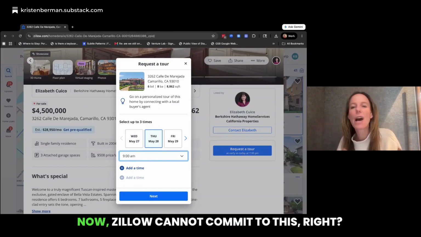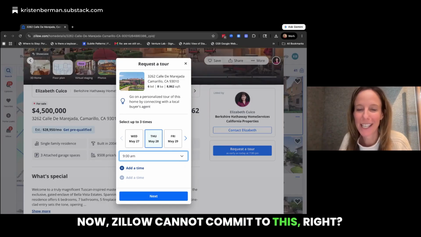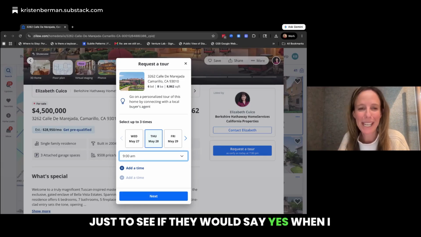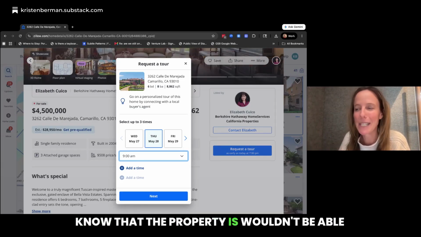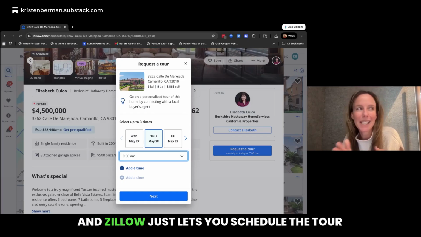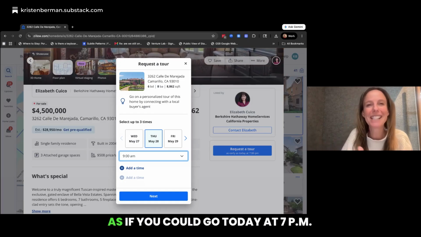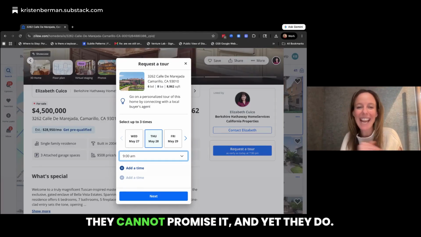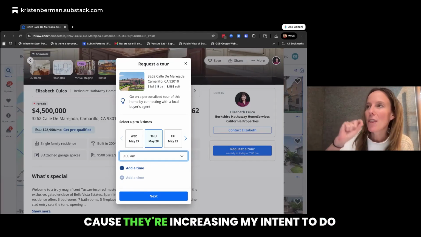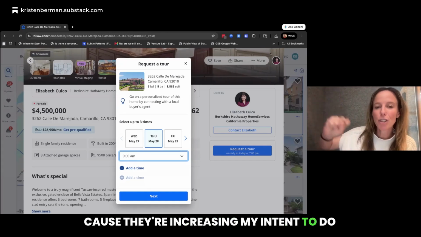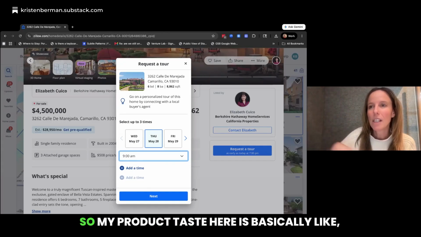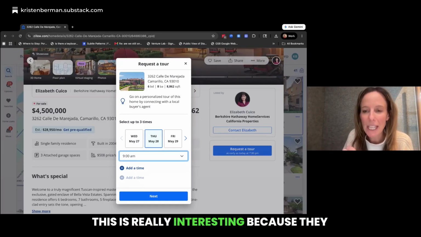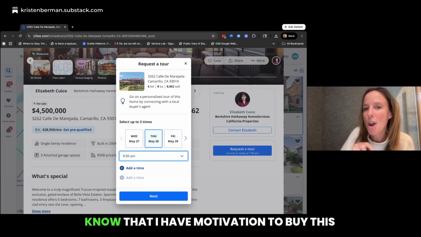What? That's insane. Now, Zillow cannot commit to this, right? I've actually just scheduled a few tours just to see if they would say yes when I know that the property wouldn't be able to be toured. And Zillow just lets you schedule the tour as if you could go today at 7 p.m. or tomorrow at 9 a.m. They cannot promise it, and yet they do because they're increasing my intent to do the thing that I want to do.